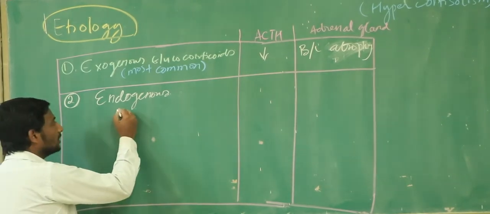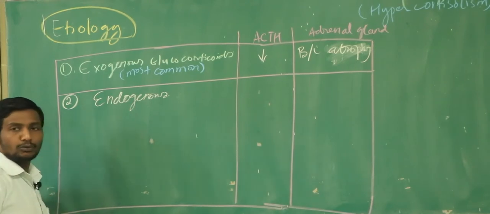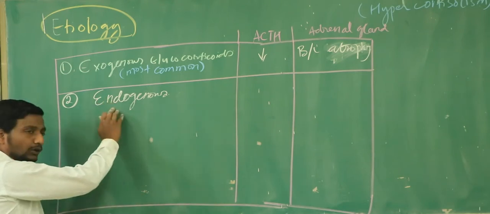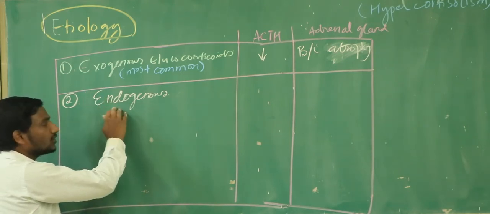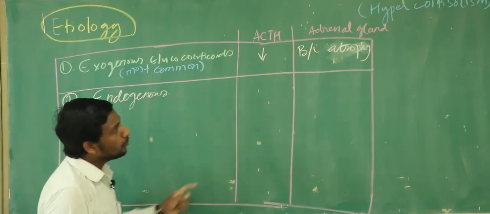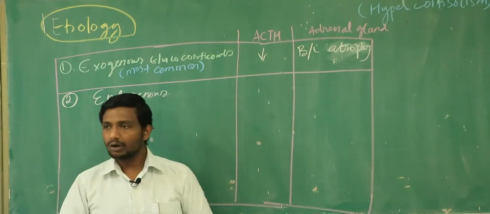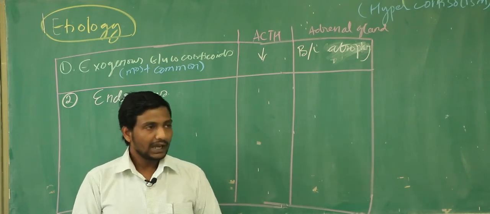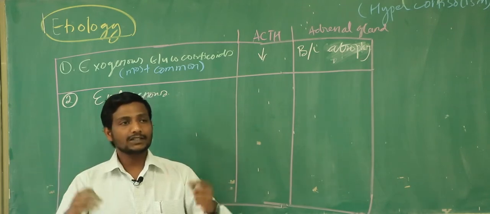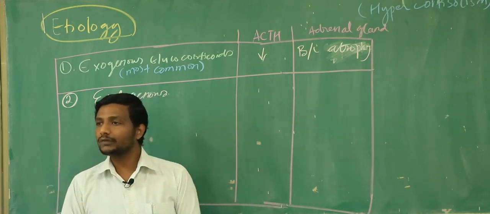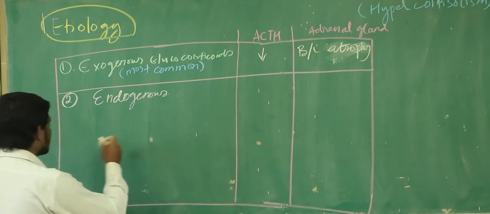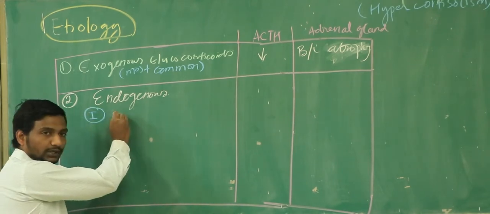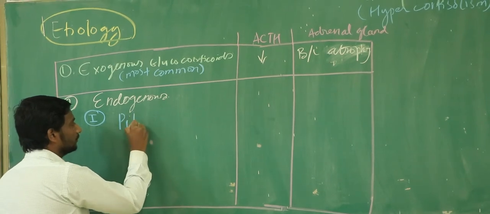The most common in the world, in the endogenous, right? If I ask you which is the most common Cushing syndrome in the world, what is your answer? Exogenous. But when we talk about the endogenous, the most common cause of endogenous Cushing syndrome is going to be your pituitary gland getting some kind of adenoma or some pathology in the pituitary gland, and that pathology will make lots of ACTH, and this patient is going to have increase in the size of the adrenal gland, and the patient is having high amount of production of cortisol, right? And this particular syndrome we are simply going to call it, number one, here you can see in the endogenous is going to be the pituitary pathology, right? The pathology in pituitary.